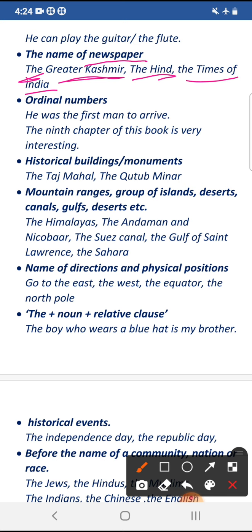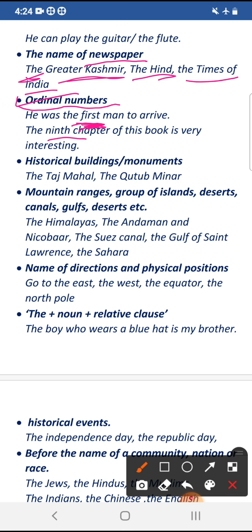Another use of definite article is before ordinal numbers. Ordinal numbers is the number that defines the order or position of a noun. For example, he was the first man to arrive. First man. So first it is the order, it is the number that denotes the order. So ordinal numbers also take definite articles with them.